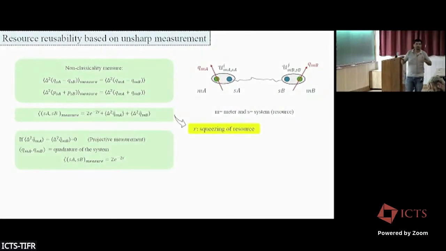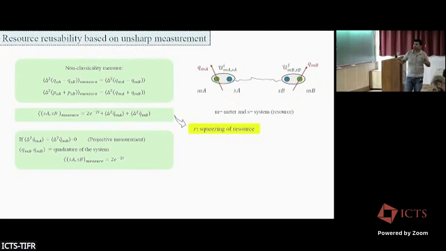Suppose our resource is a two-mode squeezed vacuum state. So this is actually an entangled state, a very well-known entangled state in CV systems. If we take the two-mode squeezed vacuum state, the quadrature measure, the non-classicality or the Dhar criterion will be like this. So here you can see that this is actually the actual entanglement of the 2 mode system, and this is the position quadrature variance of the auxiliary system or meter state.